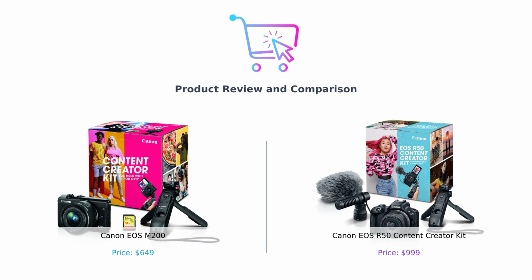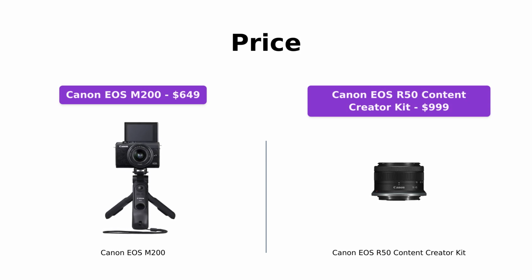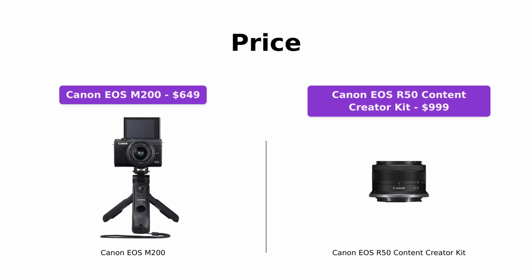Let's start with the price. The Canon EOS M200 is priced at $649, while the Canon EOS R50 Content Creator Kit comes at a price of $999. Both cameras offer excellent features, but there is a significant price difference between them.